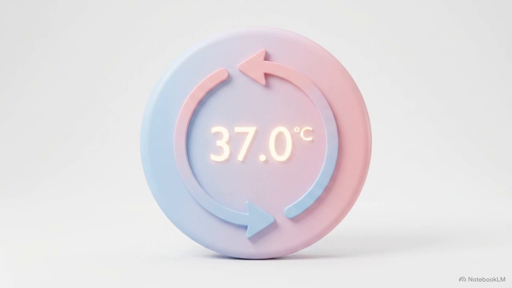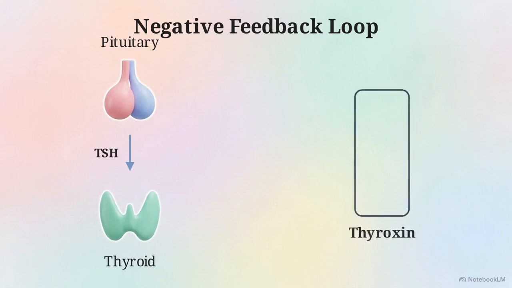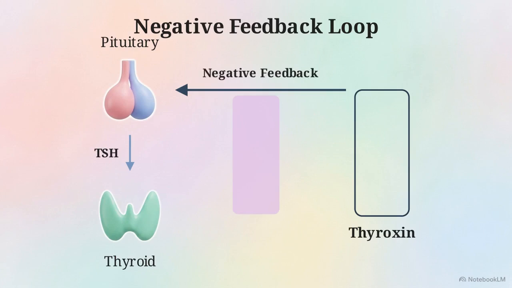To prevent a runaway overproduction of hormones, the endocrine system uses a biological version of a thermostat. The cycle begins when the pituitary releases TSH down to the thyroid gland. The thyroid responds by producing thyroxine. As thyroxine enters the bloodstream, its levels rise. High concentrations travel back to the pituitary, acting as a stop signal to halt TSH production.